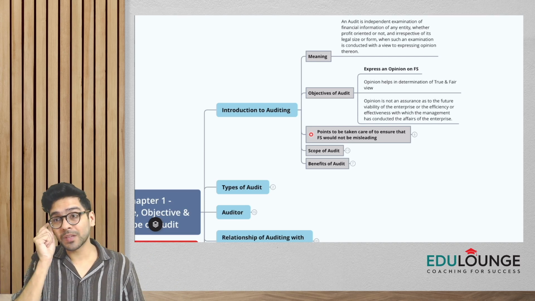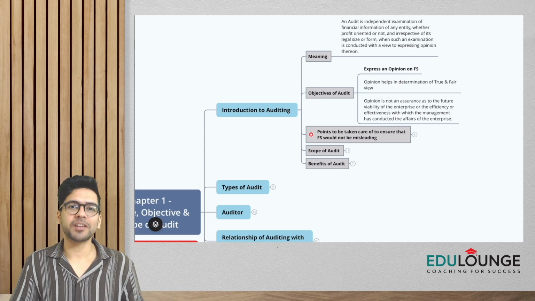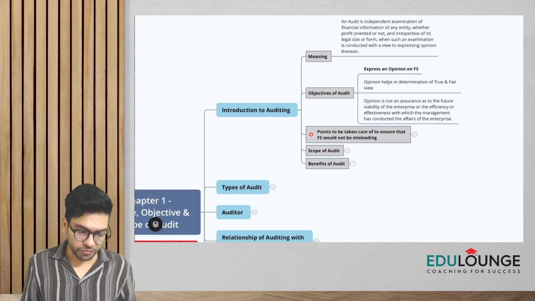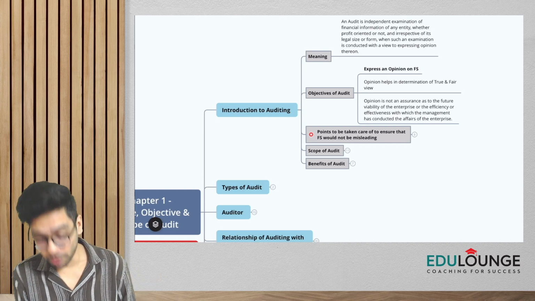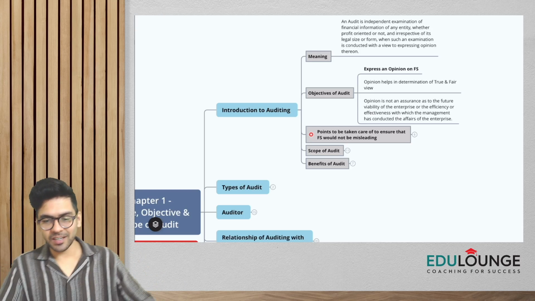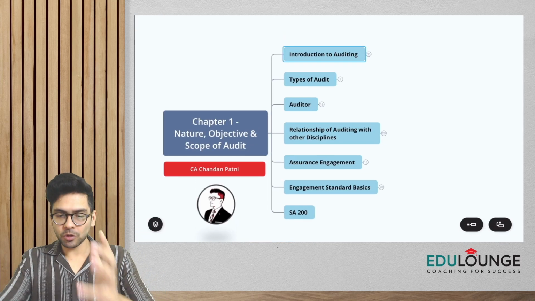And in India also, because of the need of this profession, the Institute of Chartered Accountants of India was established as a statutory body under an Act of Parliament in the year 1949. Okay, all right. So the basics part is done. Let us come to the next topic, guys, which is types of audit.